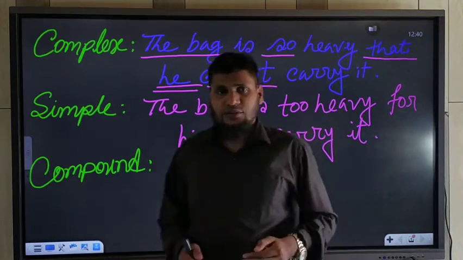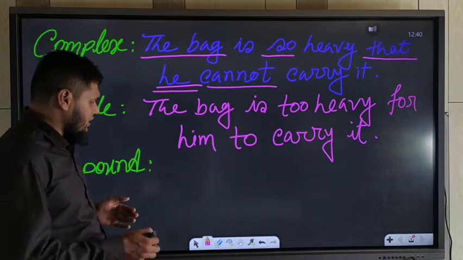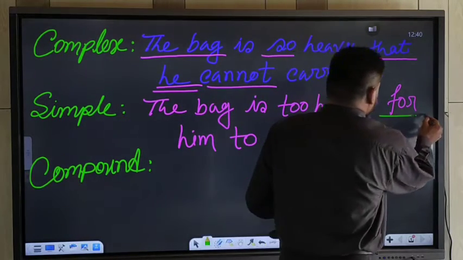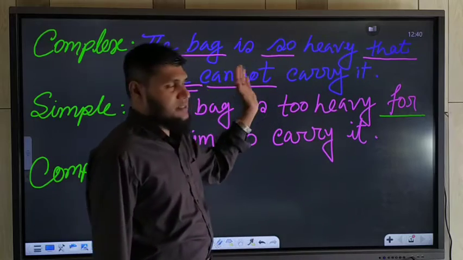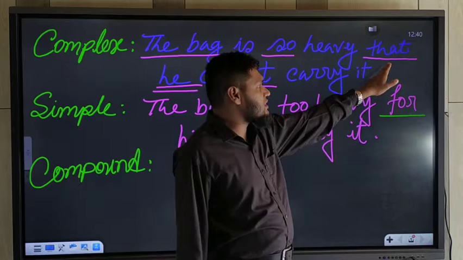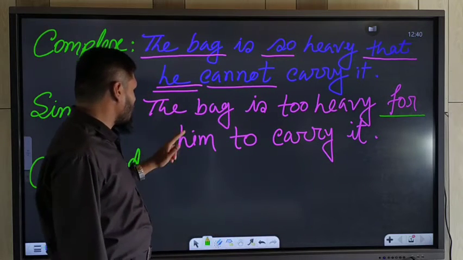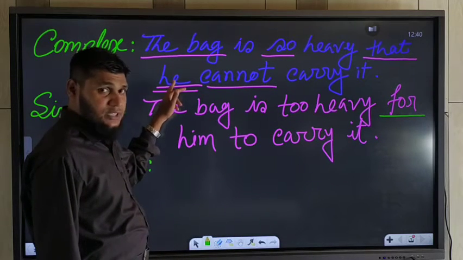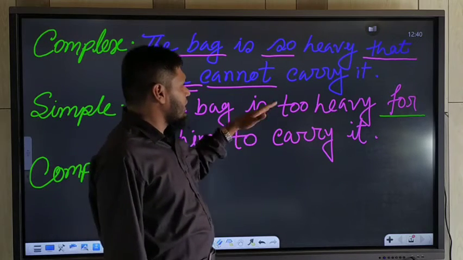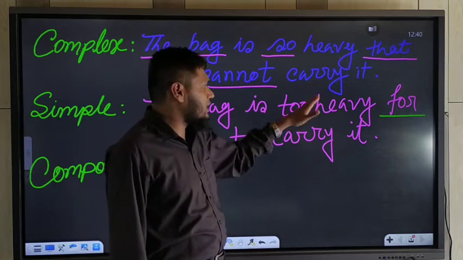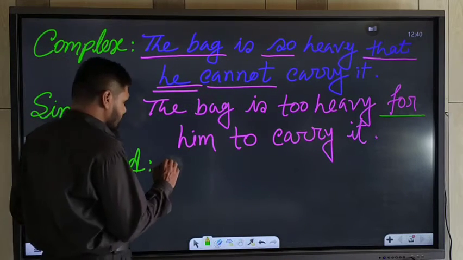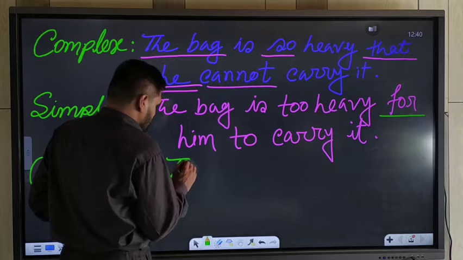So now you should be careful about the use of the preposition for. If the subjects are dissimilar or different, that time you should use for instead of that, and you should use the objective form of the subject, next subject of the second subject. Okay, and then you should use to and the base form of the main verb. Understand? Okay.